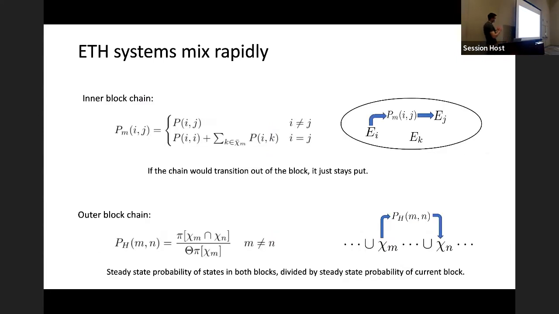Okay, so now this inner block chain is really simple. This is the one that transitions between the states in the block. It's the same stochastic matrix, except if you were going to leave the block, you just stay where you are. Okay, and then the outer block chain is a little more complicated. The probability to transition between two subsets is going to be the steady state mass of the intersection of the two subsets divided by the steady state mass of the subset you're currently in, times 1 over some factor theta. This is just 2 in our construction, so we're going to ignore it from now on.